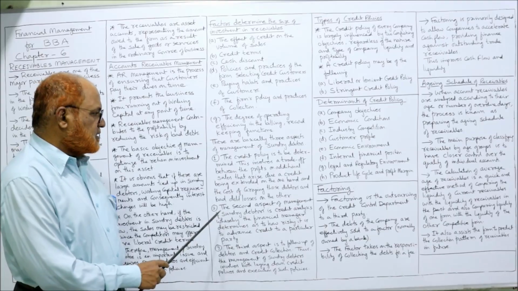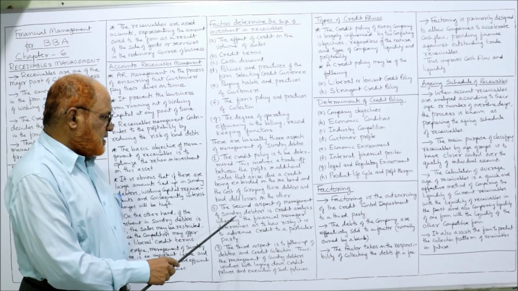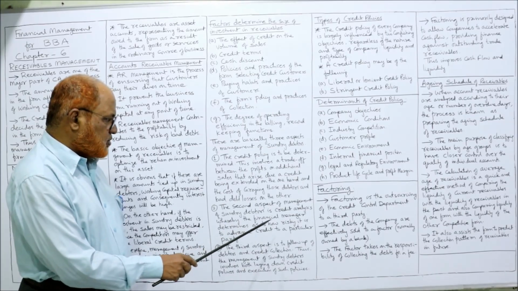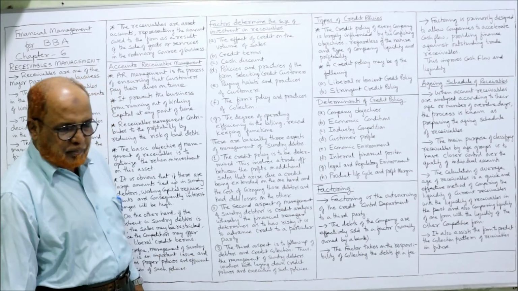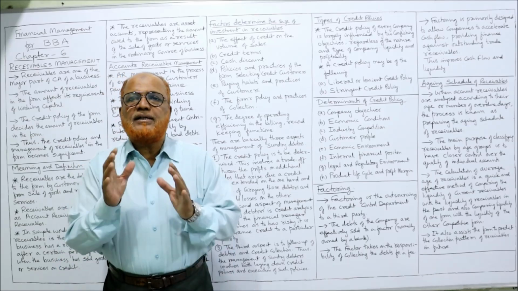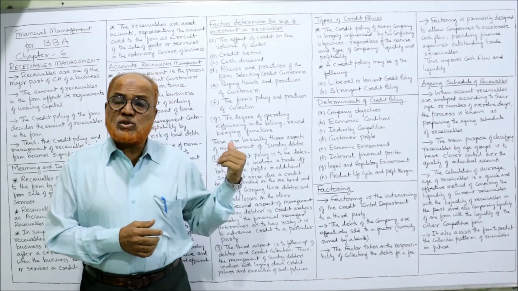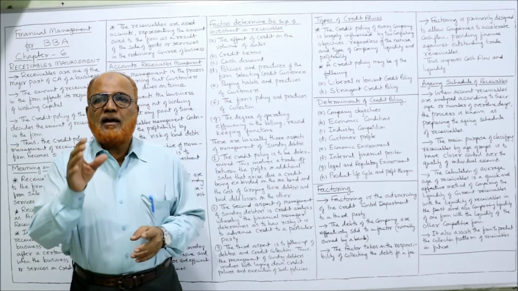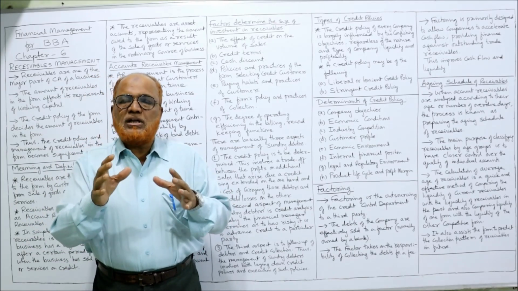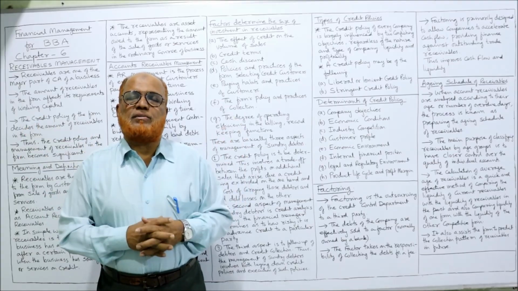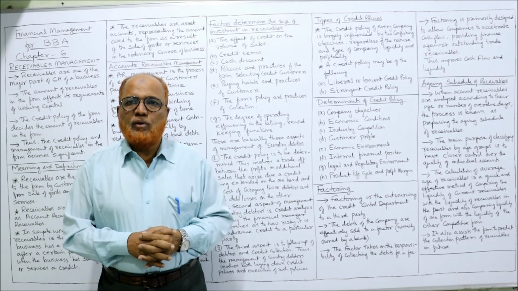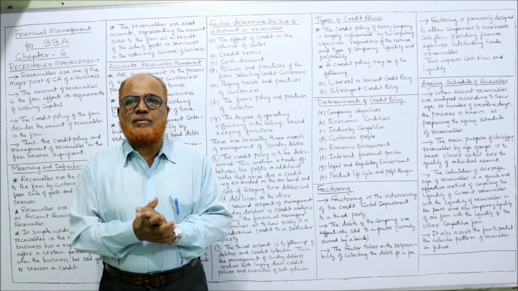The second aspect of the management of sundry debtors is credit analysis, whereby the financial manager determines how risky it is to advance credit to a particular party. Now, credit analysis. First one, credit period. The second one, credit analysis of individuals. Suppose in a business we are having hundreds of customers. Do you think that all customers are of the same nature? No. We have to classify the customers.